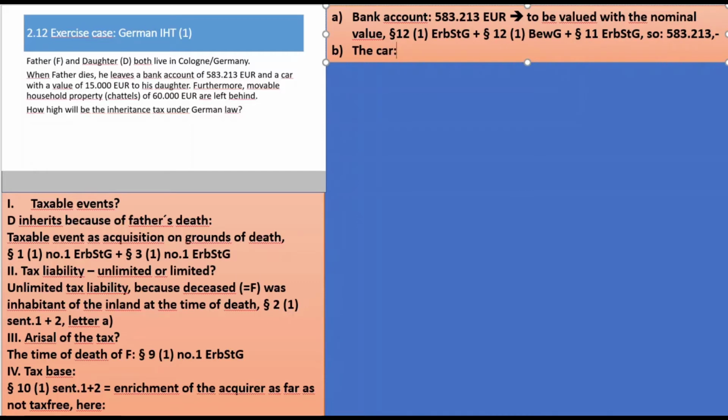The next event is that a car has to be handed over, the car to his daughter. Well, and naturally, it has officially a value of 15,000. So we have again to find out how it has to be valued. To be valued with what, ladies and gentlemen? Probably with 15,000, but this is up to now only a suspicion, so we must check it.